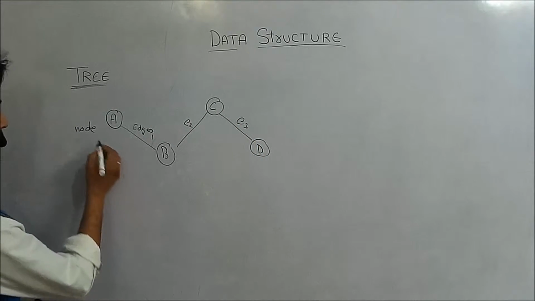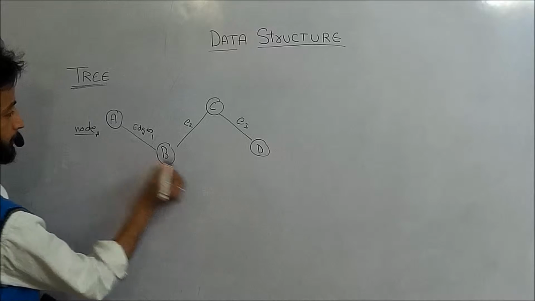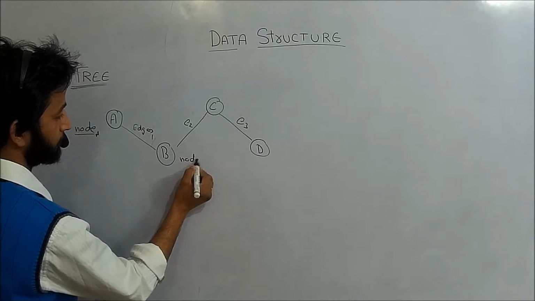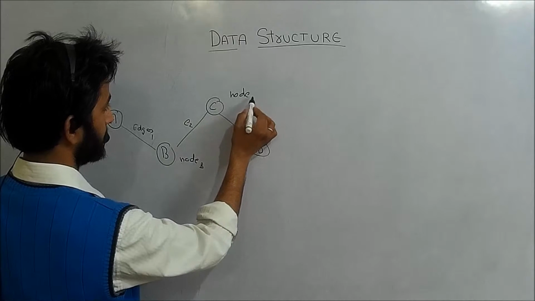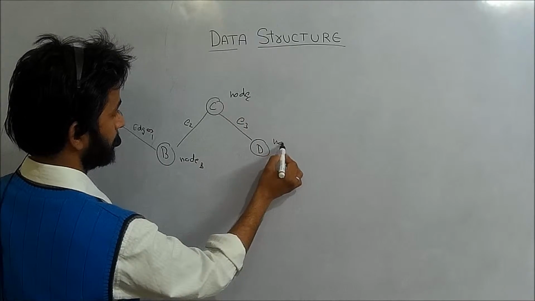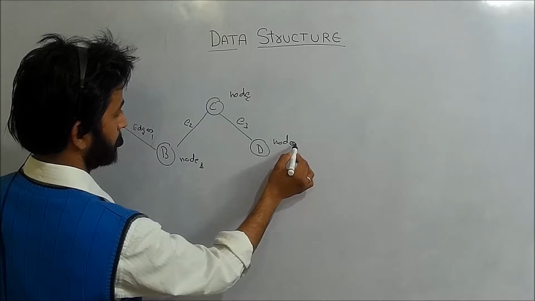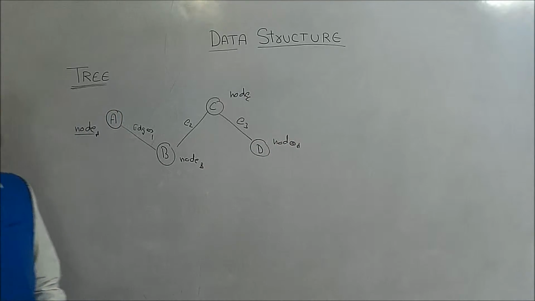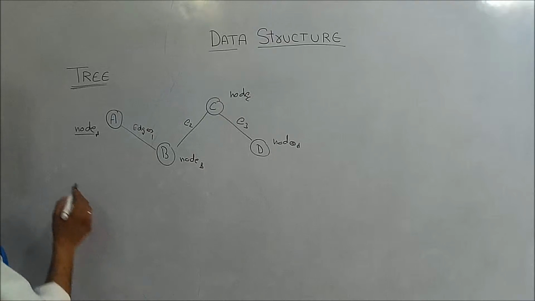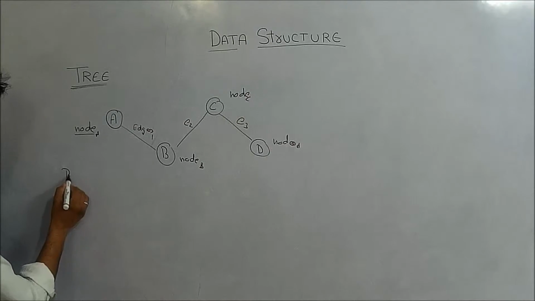Okay, so these are the node A, this one is the node B, node C and node D.